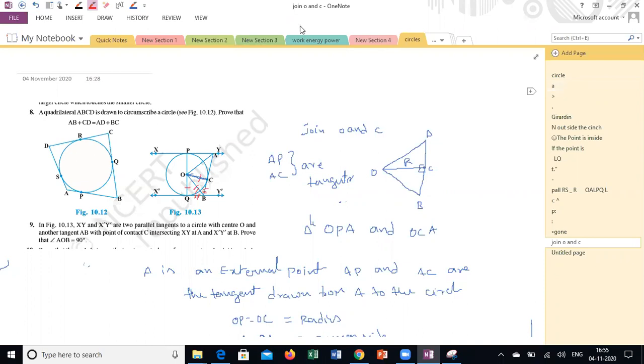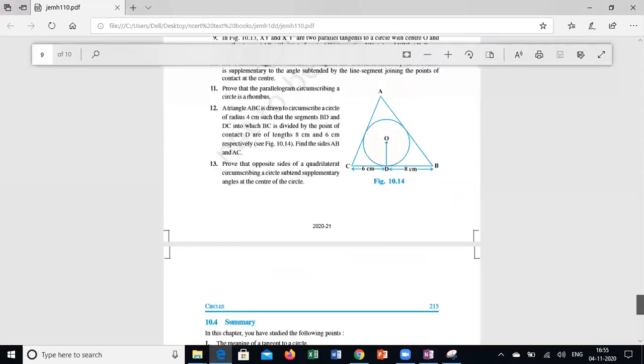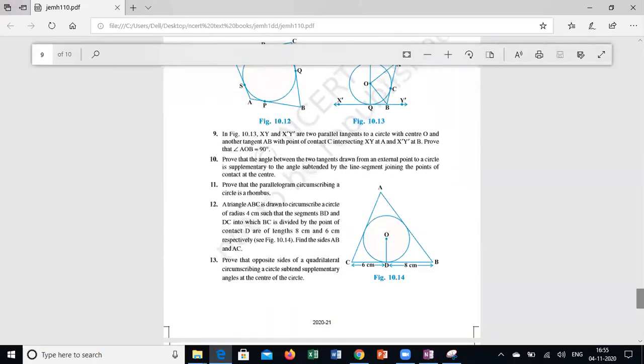If you are clear, I will wind up the question. So still how many questions are remaining? There are only 3 to 4 questions remaining. Will you be able to solve these questions on your own? There are only 4 questions remaining. Will you try? Yes, sir. Question in next class. We'll see some more questions related to this.